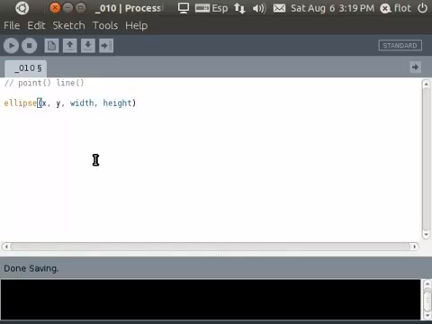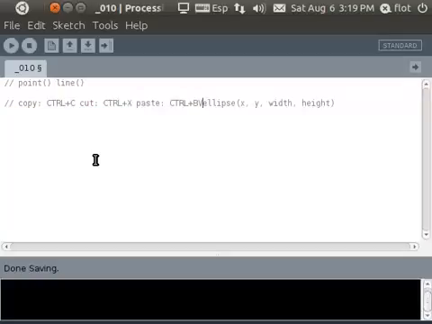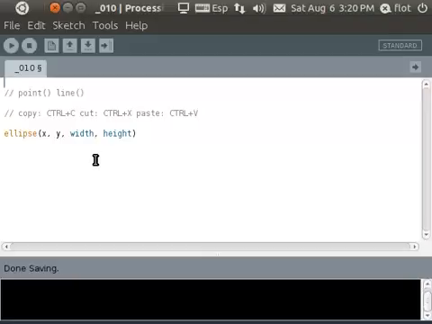I paste it here. You can copy using the keys Ctrl C. Cut is Ctrl X, and paste is Ctrl+V. Our default screen, remember, is very small. It's just 100 pixels times 100. So I'm going to make this bigger, as we saw in our last example. Let's make it much bigger, like 400 times 400.